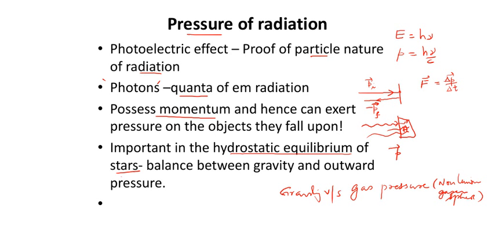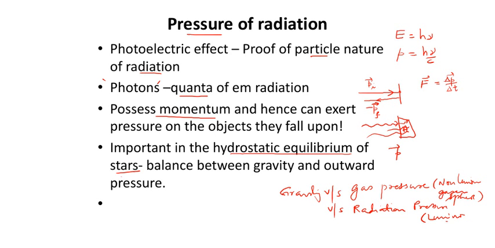So the fight with gravity will now be taken up by what is known as radiation pressure. In the second stage of the hydrostatic equilibrium of a star, radiation pressure will be trying to balance the gravitational contraction. So radiation pressure comes in the second stage. It happens in the case of luminous gaseous objects.